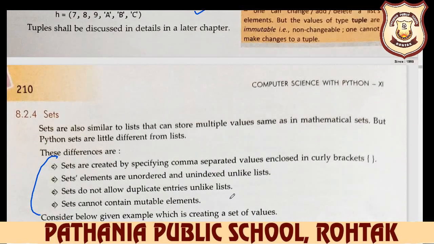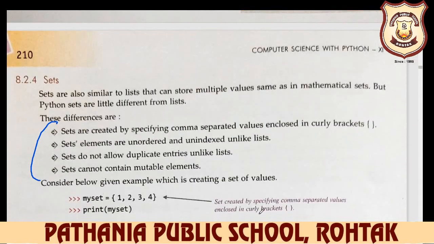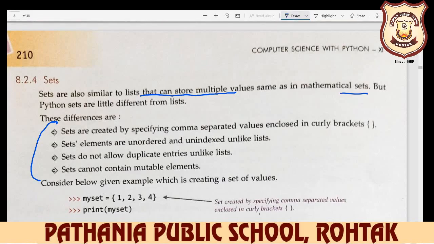Now your next data type is sets. So what is a set? Sets are also similar to lists in that they can store multiple values, the same as a mathematical set, but Python sets are a little different from lists.